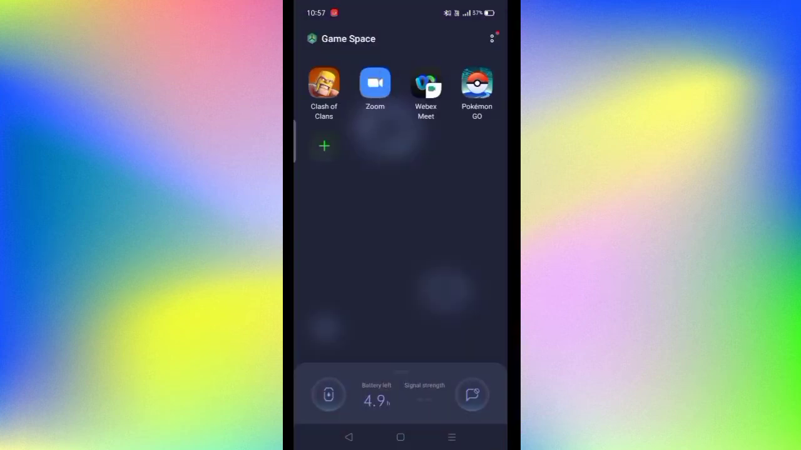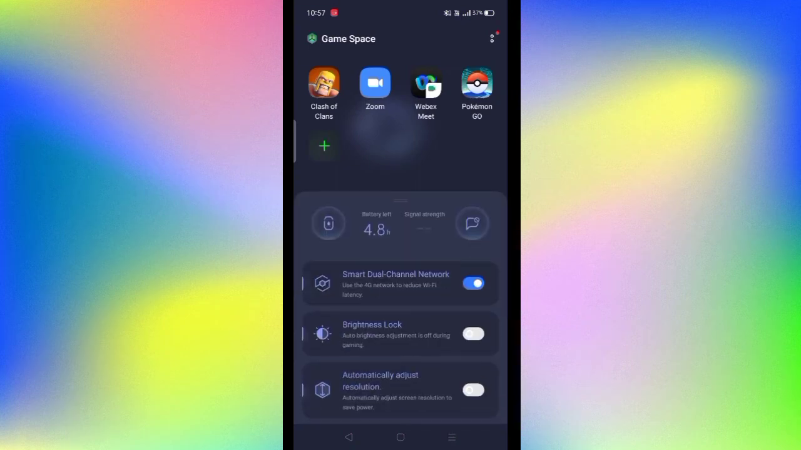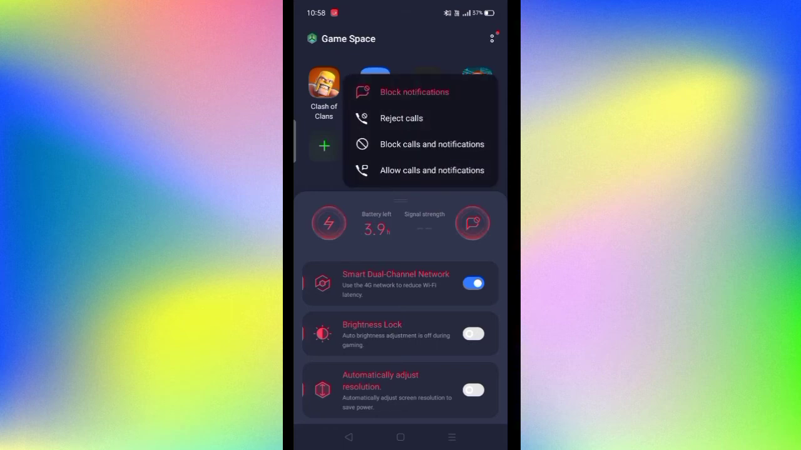Okay, so guys, let's open game space. Here you can see four applications I have added for now, and there are three types of modes. Let's go to the competitive mode, which consumes much more power as compared to the rest of the two modes. Also there are four more sub options, namely block calls, block notifications, block calls and notifications both, and allow calls and notifications both. As per your requirement, you can set whichever of the four you want.